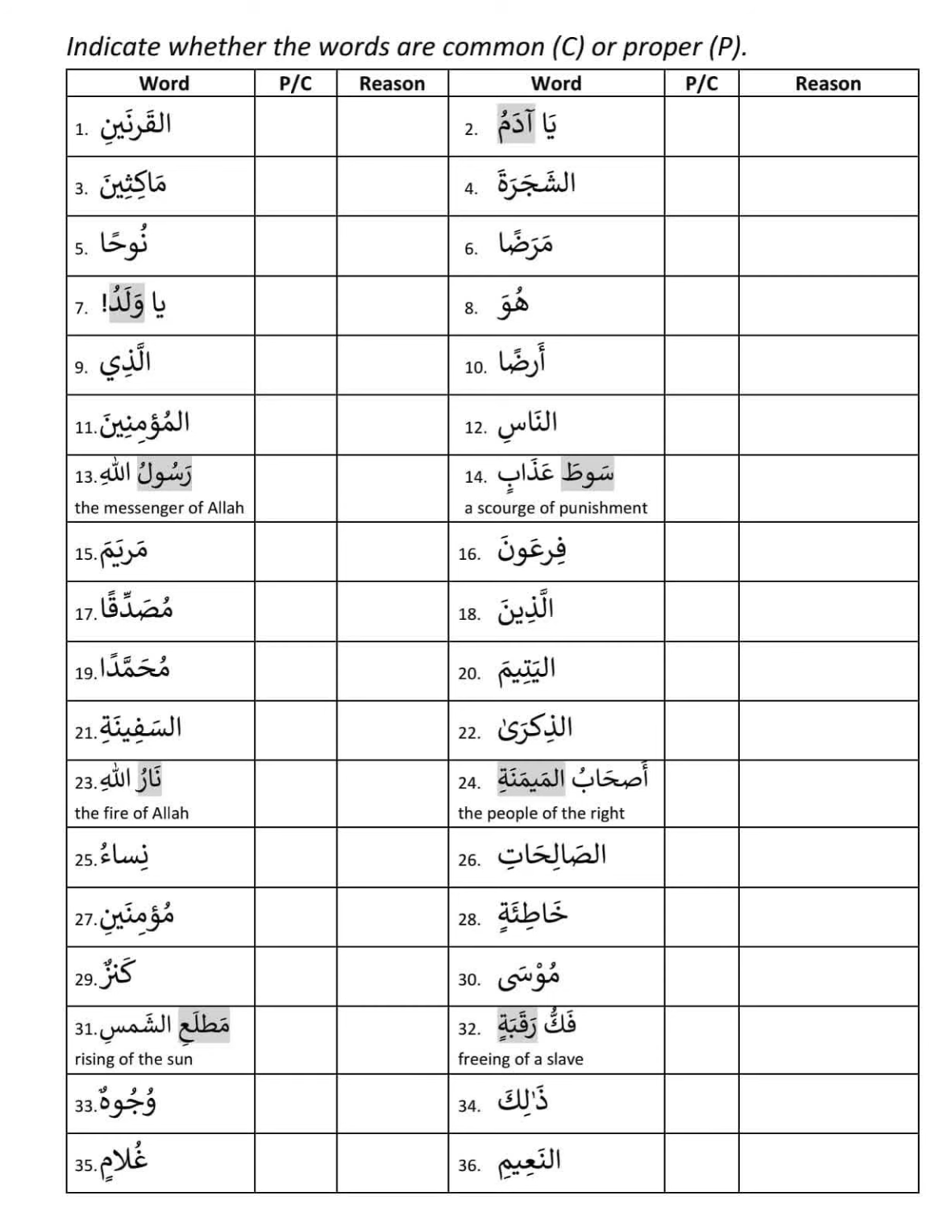I think it is the last reason: if the mudaf ilayh is proper, then the mudaf is proper. That you learn later as well. What is mudaf ilayh? Currently, remember, the word after 'of' in English. If it is proper, then the word before 'of' becomes proper. That's why it is the messenger of Allah. Next one is Sauta Adabin. Sauta becomes common because it's a mudaf, and Adabin is common. So Sauta is also common. If Adabin became proper, then Sauta would become proper.